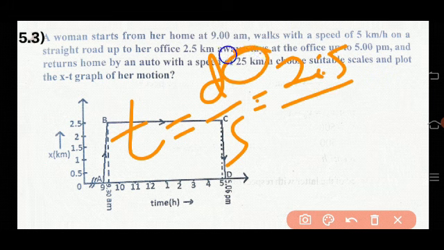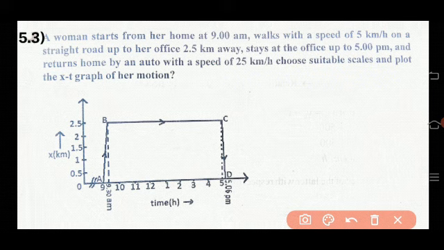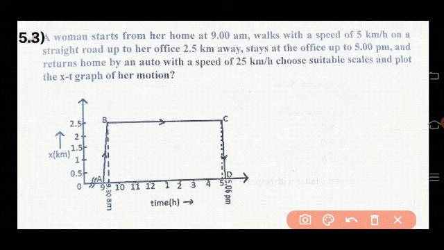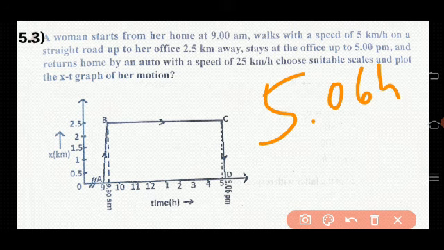Then what is the speed? She returns with 25 km per hour. So you will get 0.1 hour. 0.1 hour is nothing but 6 minutes. So at 5:06, she reaches her home.